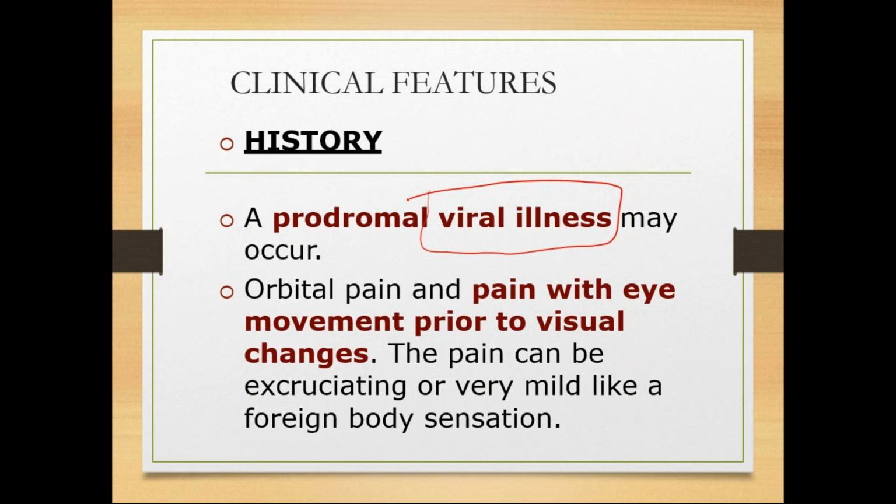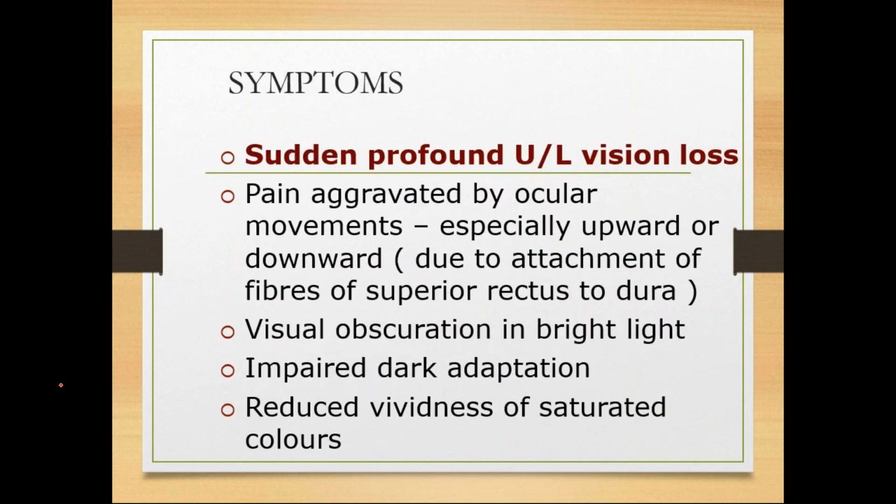Sometimes associated with foreign body sensation. So viral history will be there and mild pain along with the movement of the eyeballs will be there. This pain with movement of the eyeballs is more common with retrobulbar neuritis. We see it with the other two types, papillitis and neuroretinitis, also, but it is more common with retrobulbar neuritis.